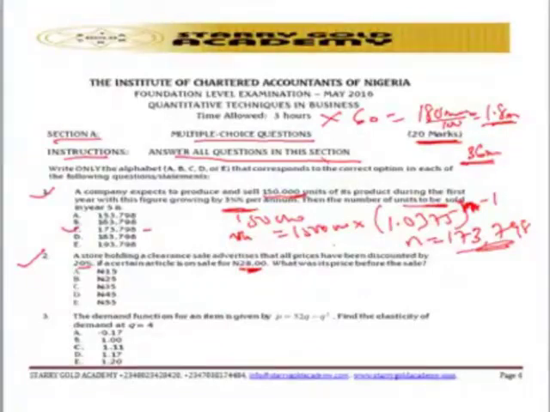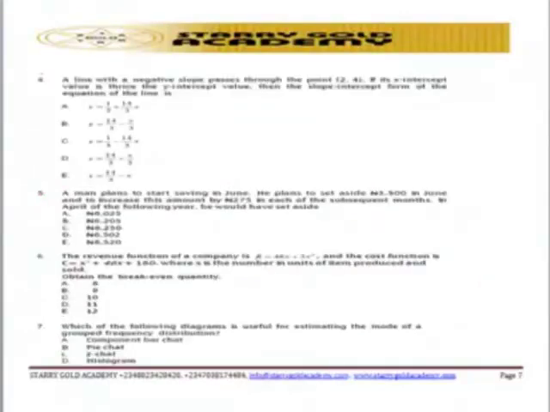So likewise, question number 3 also gives you an insight on elasticity of demand. Elasticity of demand. So you have to be familiar with the topic. Elasticity of demand is very, very vital in any given QT examination. Let's go to the next question, which is question number 4.